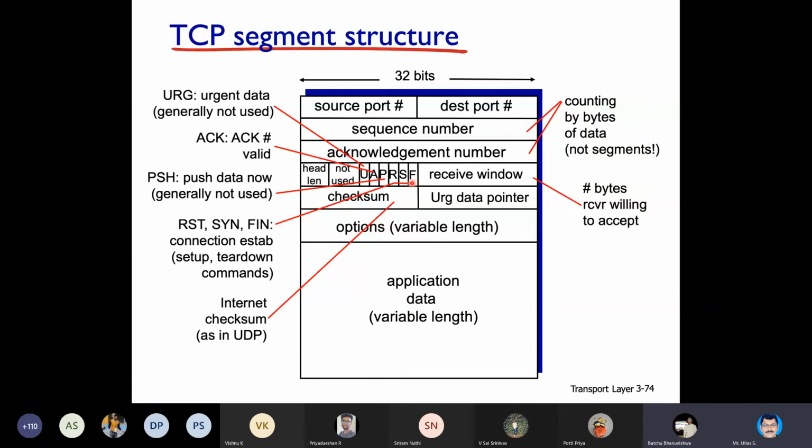Sir, when is the RST bit used, sir? RST is used when a connection reset is required. Due to some reason, you need to reset a connection. In that case, R will be used. It's kind of like the Control Alt Delete button on your keyboard. You actually interrupt a connection. Similarly, R is used for reset. I have not come across any situation where reset is used. Okay, sir. Thank you.